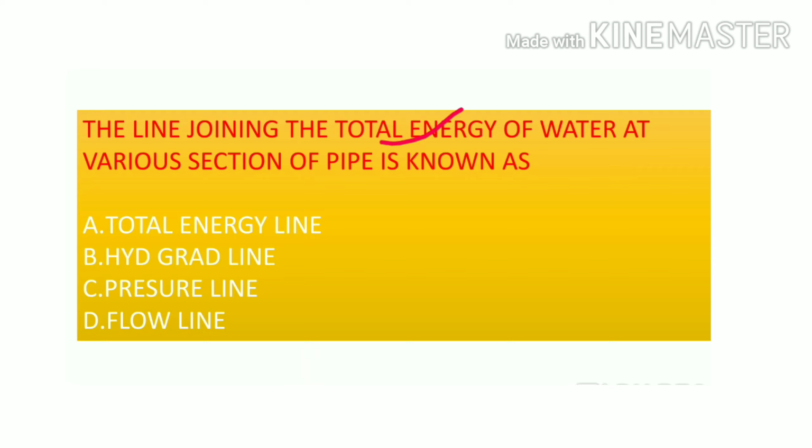The line joining the total energy of water at various sections of a pipeline is known as, so the line joining the total energy, it's nothing but the total energy line, not a hydraulic line, not a pressure line, not a flow line.